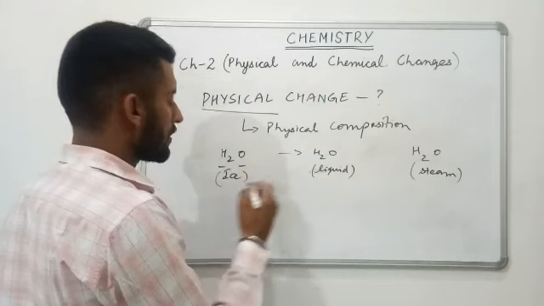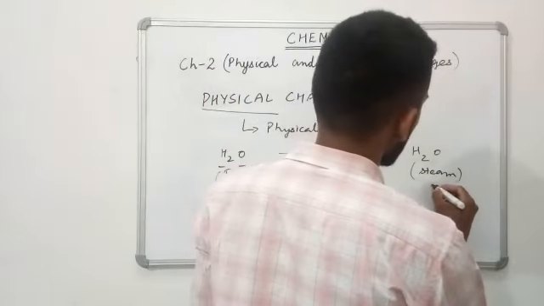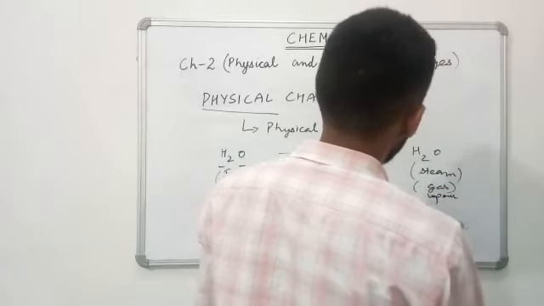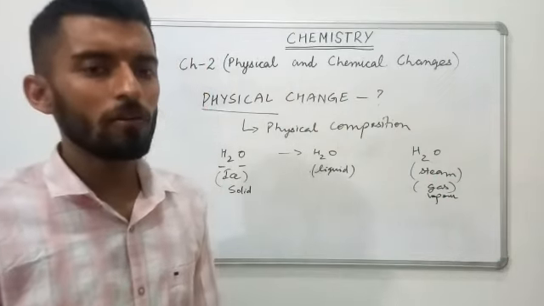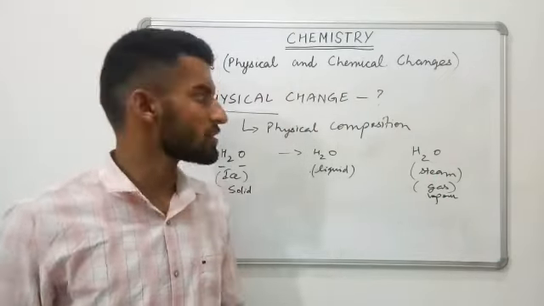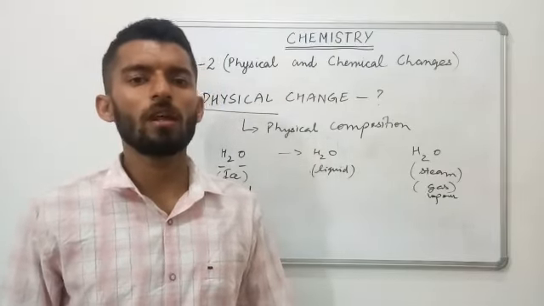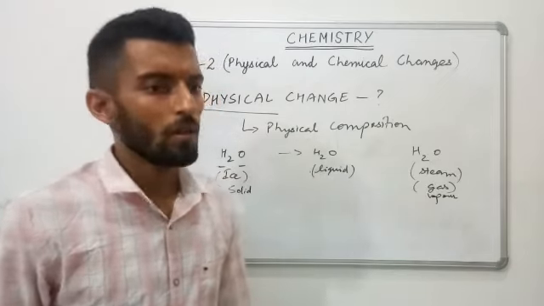This one is in the solid state, this one is in the liquid, and this one is in the gaseous or vapor form. So you need to keep in mind that whenever any substance undergoes a physical change, there is only alteration in its physical composition. There is no change in the chemical behavior of that substance.